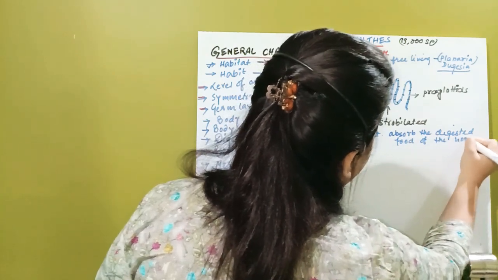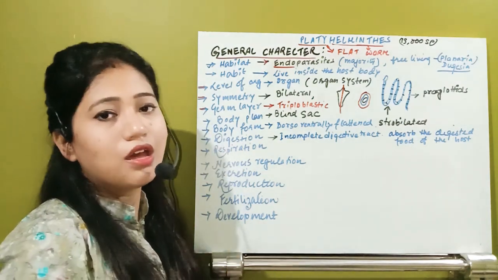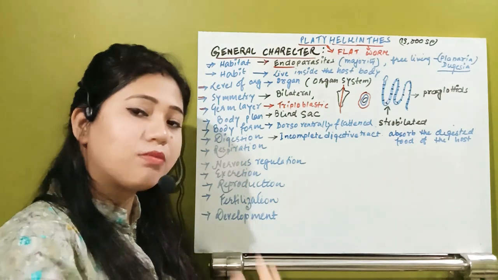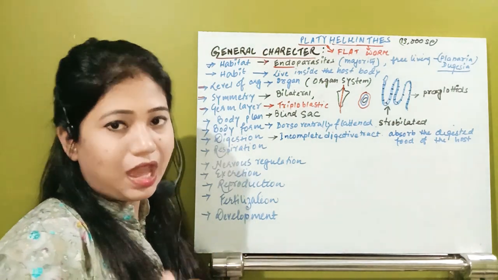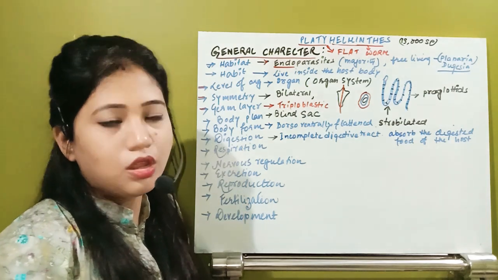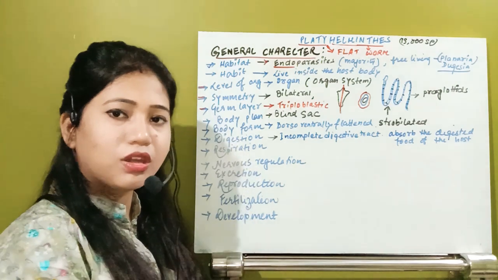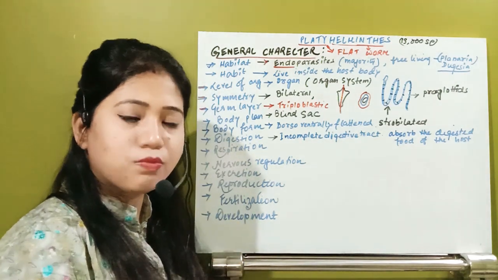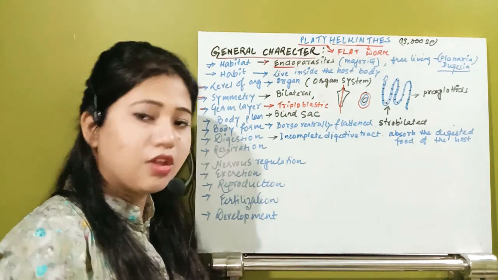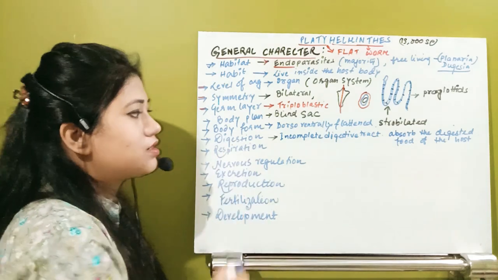In that type of organism, the skin is capable of taking the digested food molecules, which are now in liquid form, and they just absorb them. They don't have to digest by their own, and they do not need their own enzymatic activity. Why? Because it is already digested in the host body. The host has already completed digesting the food material, so they just absorb it. So that's the digestive system.